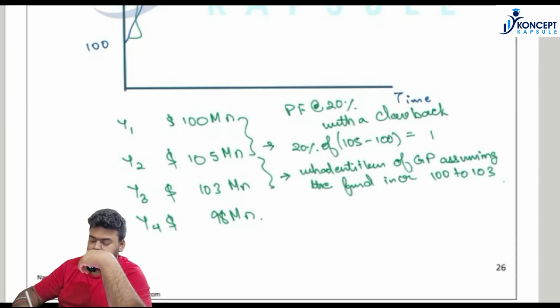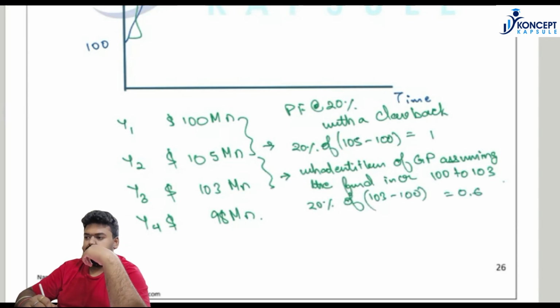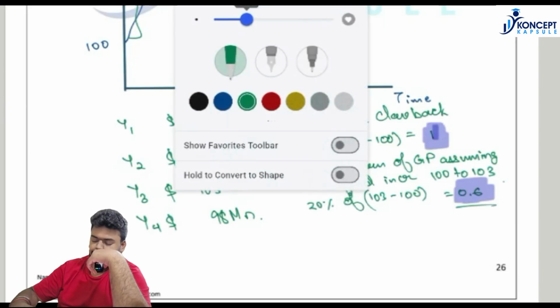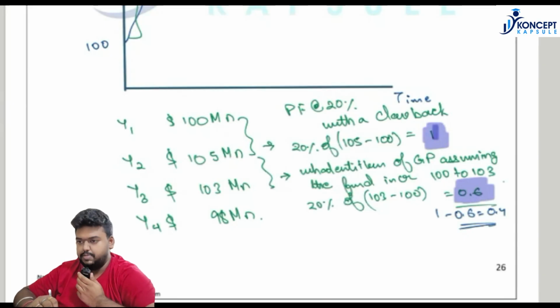So the original entitlement of the general partner will be 20% of 103 minus 100, which is 0.6. But in the previous year, what is the amount which was paid to the general partner? It was 1. His entitlement is 0.6. So the amount of clawback from him will be 1 minus 0.6, which is 0.4. So 0.4 will be clawed back.